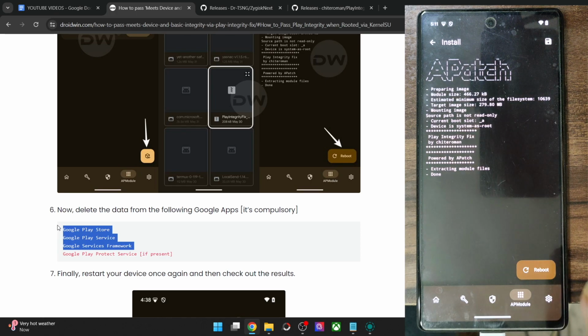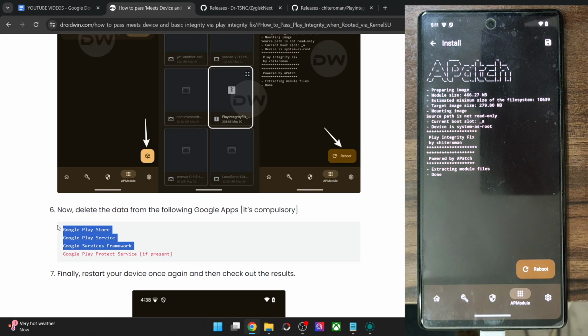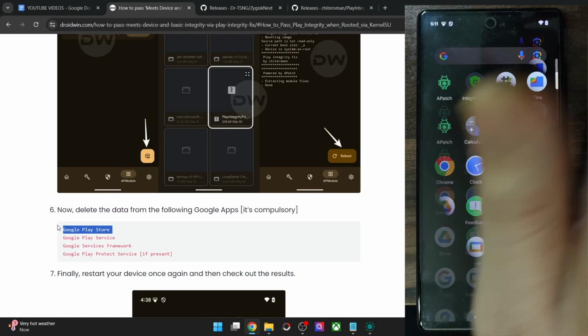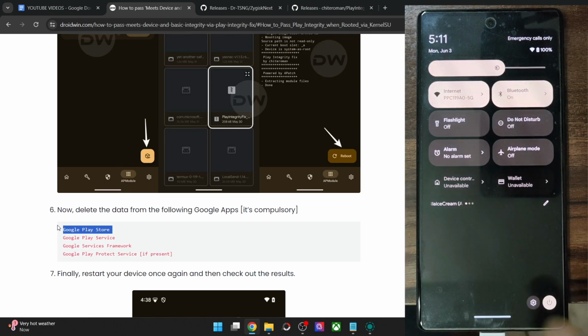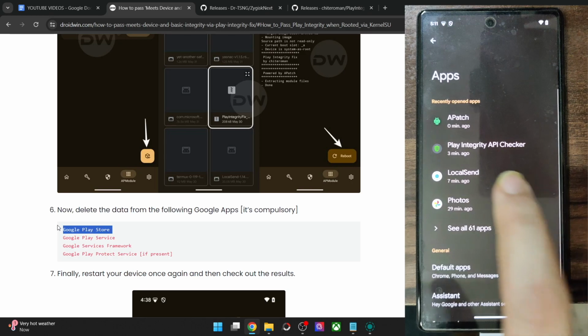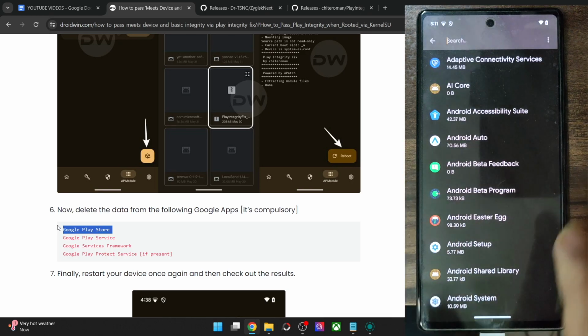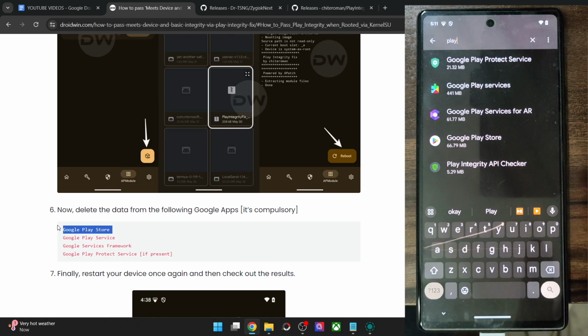You will now reboot your phone and then remove the data, or simply remove the data right now and do a restart right at the end. I will do a restart right at the end. So just minimize the APatch app, and now let's go to settings, apps, show all apps, and now you have to show the system apps as well. So first and foremost, let's remove the data of all these apps.